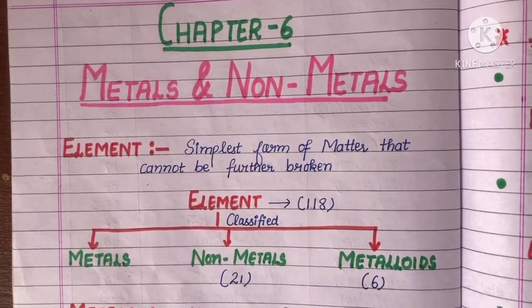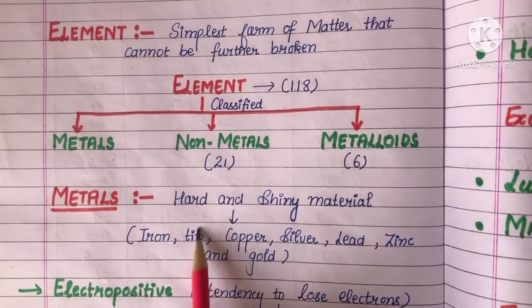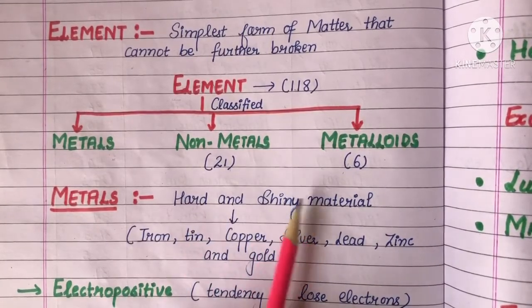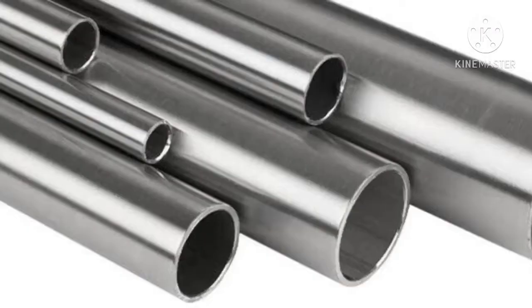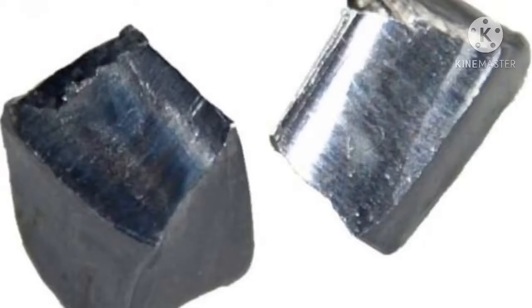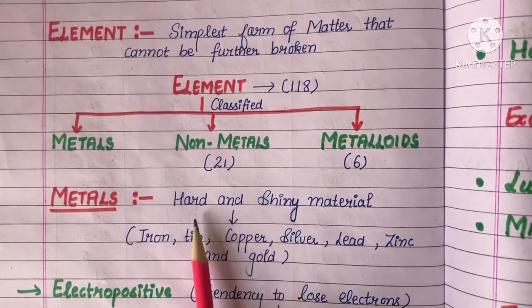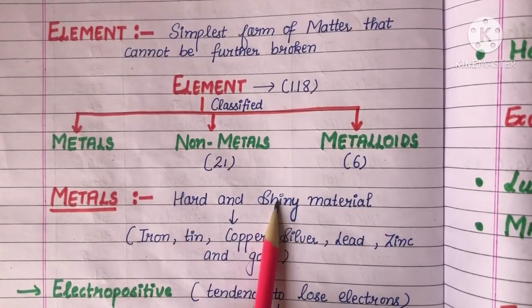Next we will see what metals are. Metals are hard and shiny materials like iron, tin, copper, silver, lead, zinc and gold.